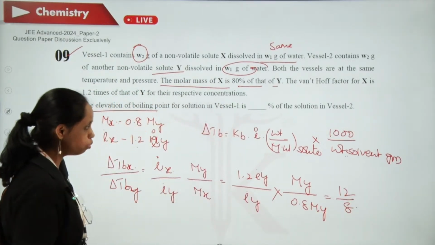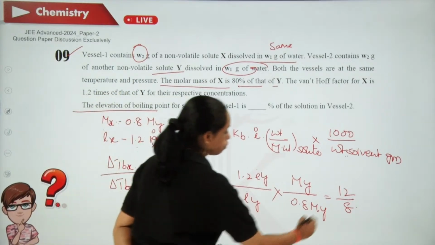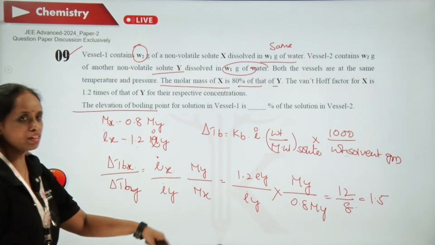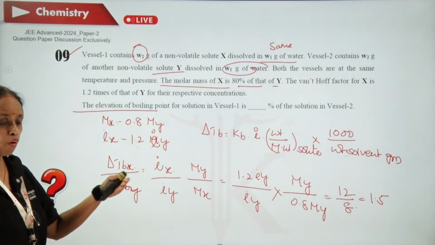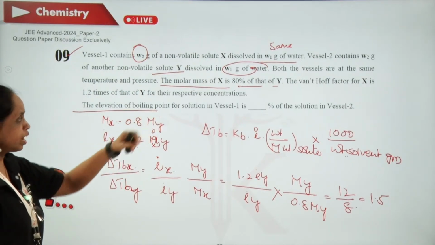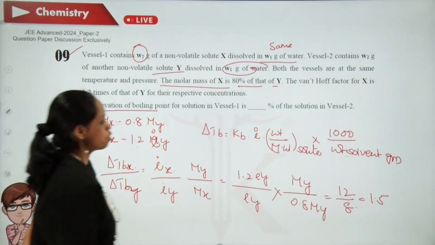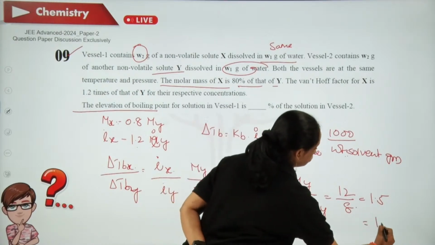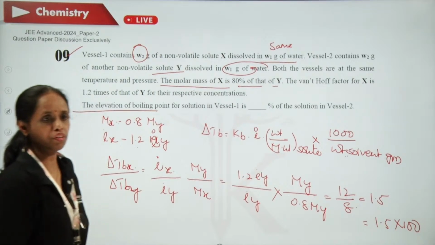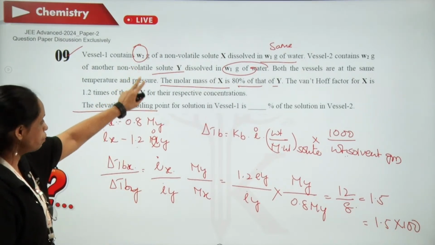When you do this, 12 by 8 comes to 1.5. So what does that mean? It is 1.5 times more in vessel 1. But they are asking in percentage, so it becomes 150.